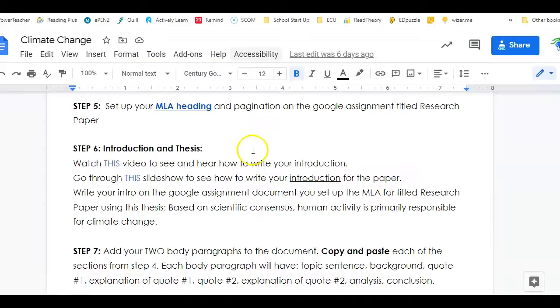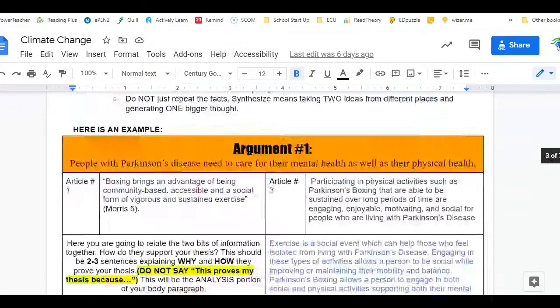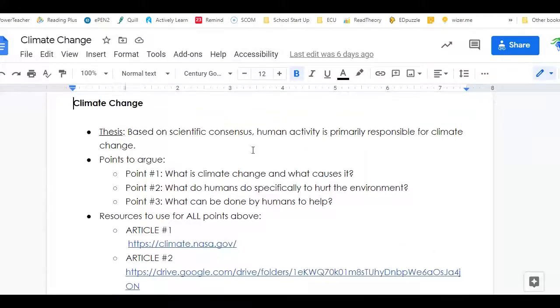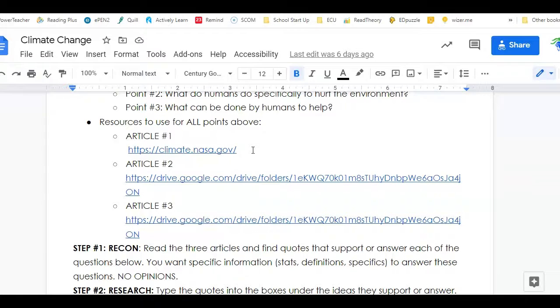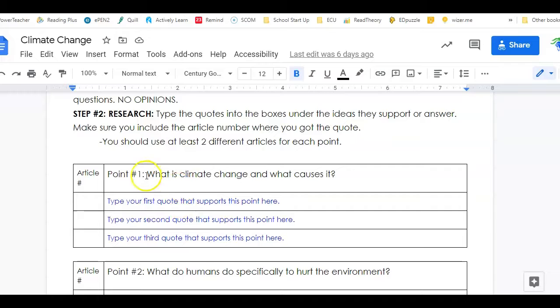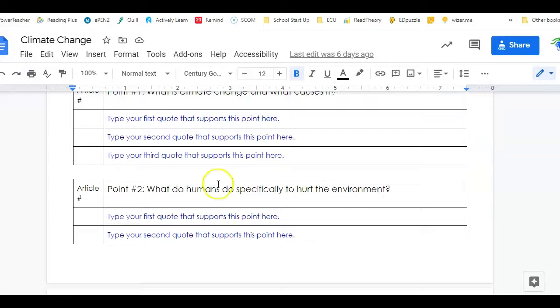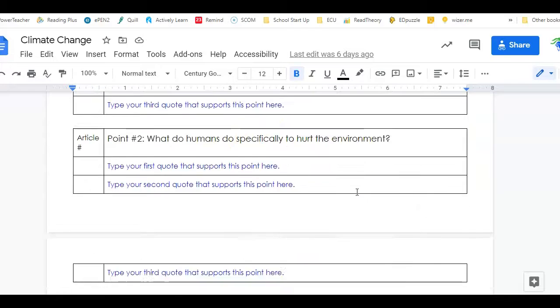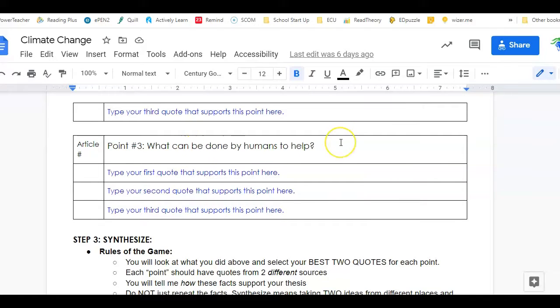On this document, the one called climate change, you should have already done all of this. You should have read your 3 articles, and from those 3 articles, found quotes that support each of these points. So point 1 is, what is climate change and what causes it? What do humans specifically do to hurt the environment? And what can be done by humans to help? You had to find 3 quotes to support each of those points.